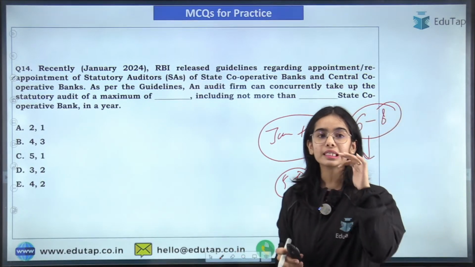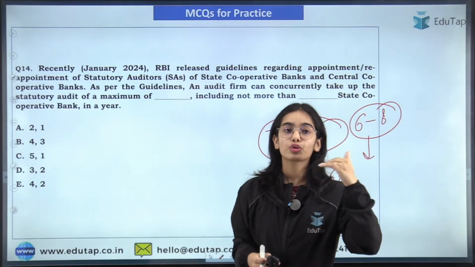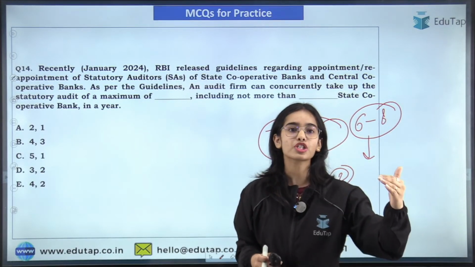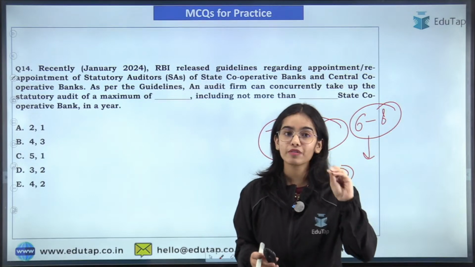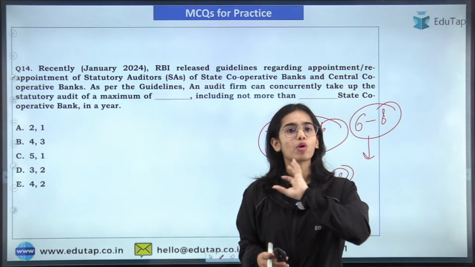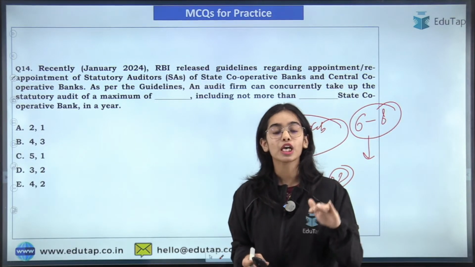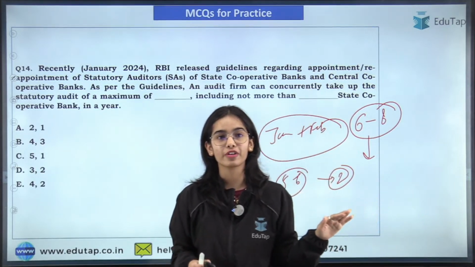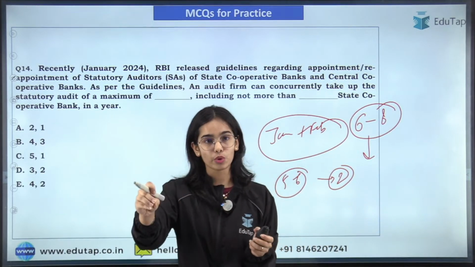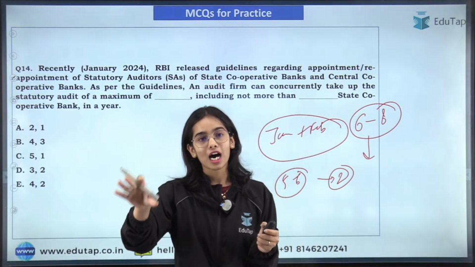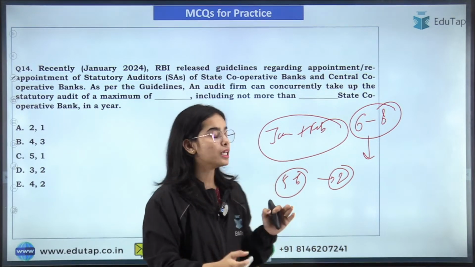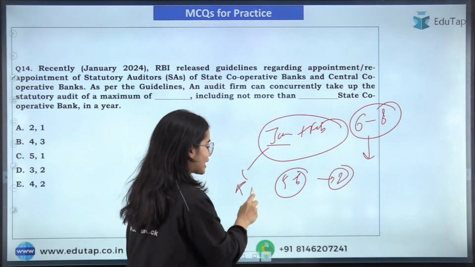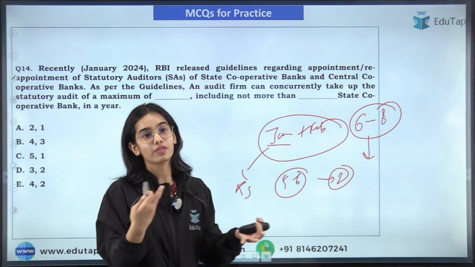Even if you are covering these Jan Feb months through the revision sessions, that is also fine, because in the revision session I have tried to cover all the important notifications. If you do not want to cover Jan and Feb by going through each and every notification and each and every RBI press release, just see the Jan revision session, that is of 1 hour. So in 1 hour you can cover everything.